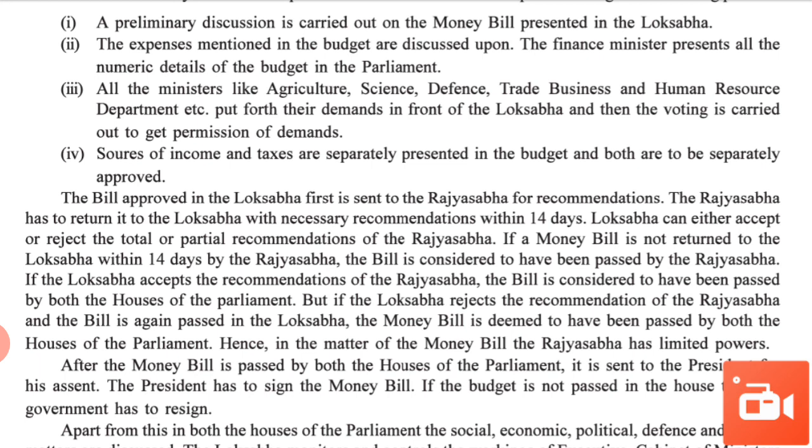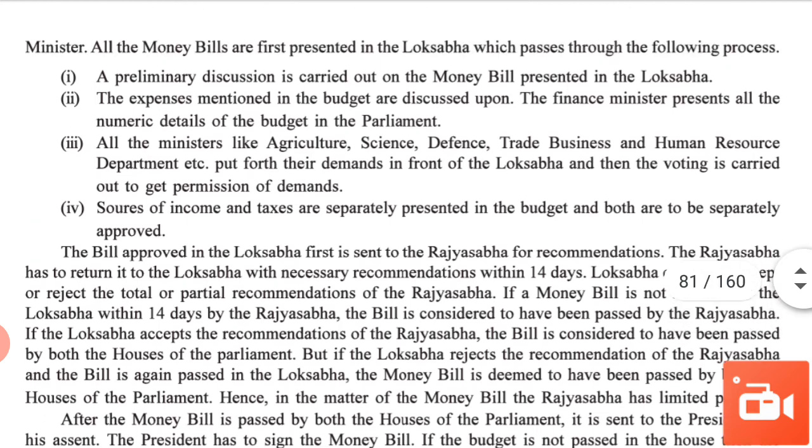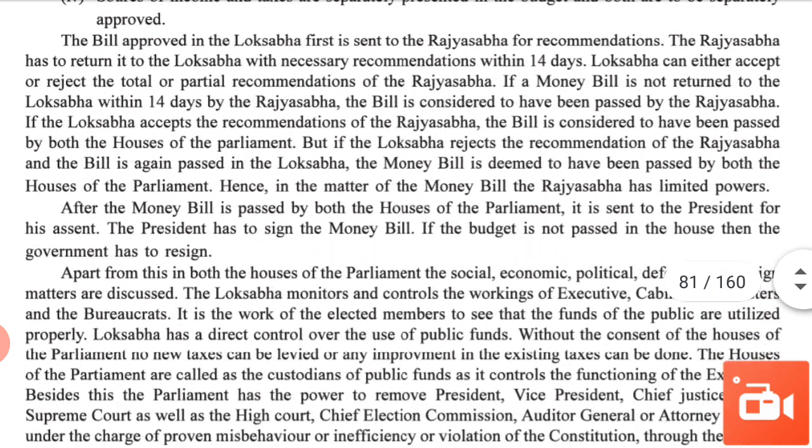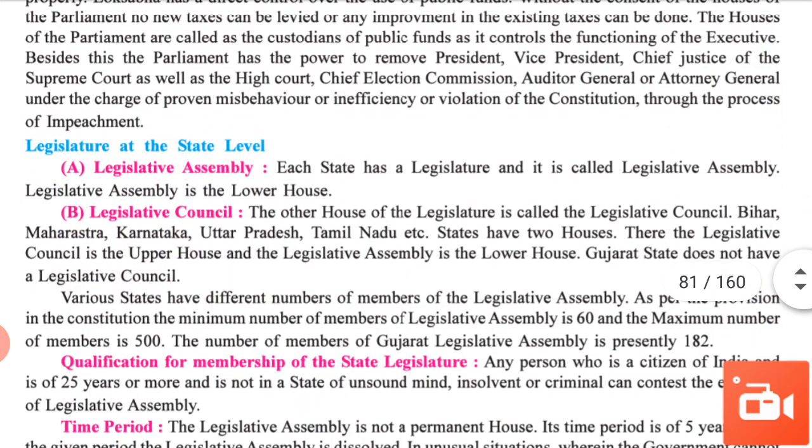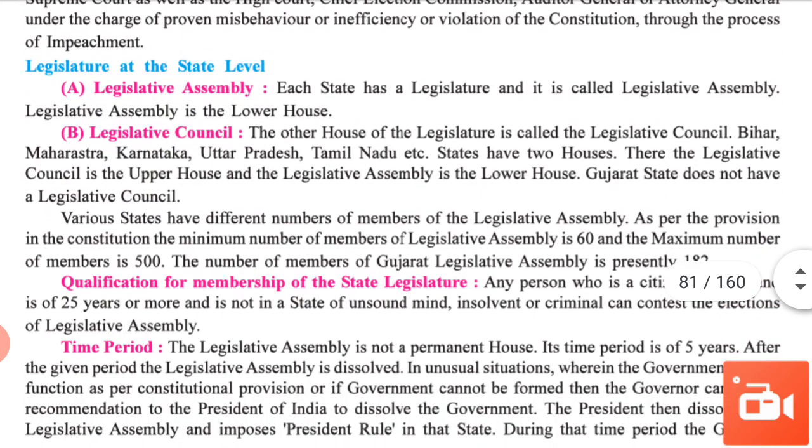This paragraph is important because important top points are covered, like if 14 days pass, the bill is considered as passed by Rajya Sabha. Then if Lok Sabha rejects the recommendation of Rajya Sabha, the bill is again passed in Lok Sabha. In short, the full paragraph is important, and these 4 points are also important, which are the process in Lok Sabha for the money bill presented in Lok Sabha.